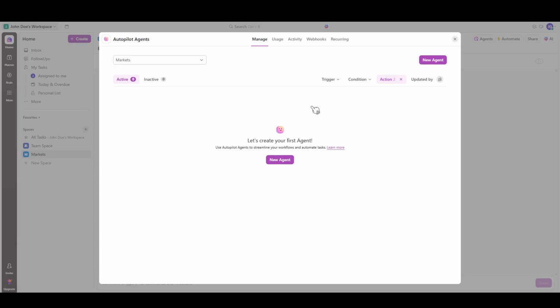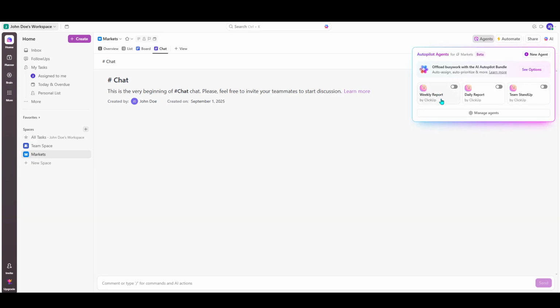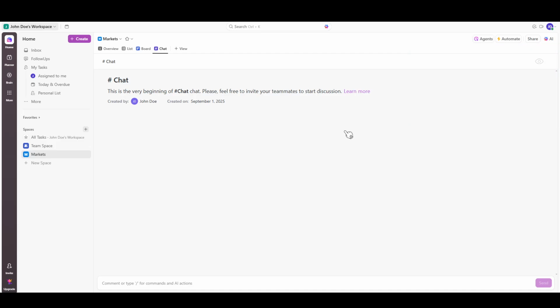To give you a clearer picture, let's explore some real-world use cases where ClickUp agents can truly shine. In project management, an agent can automate the assignment of tasks, update statuses, and even create subtasks as a project moves forward. This results in a smoother workflow and allows you to focus more on strategic decisions rather than routine updates. For reporting purposes, an agent can generate and post daily or weekly summaries, highlighting project progression and potential blockers. This proactive communication keeps everyone on the same page without manually gathering the data yourself.